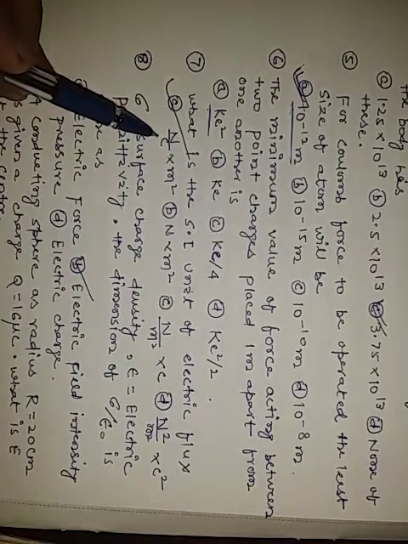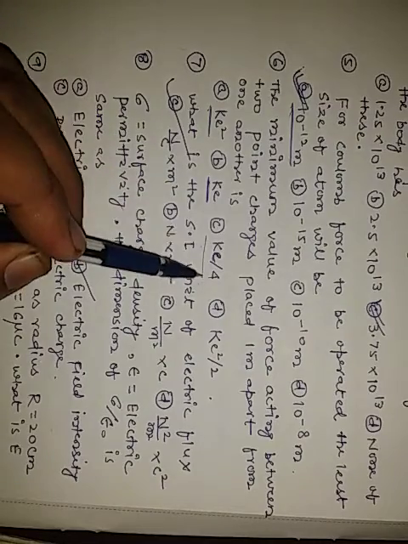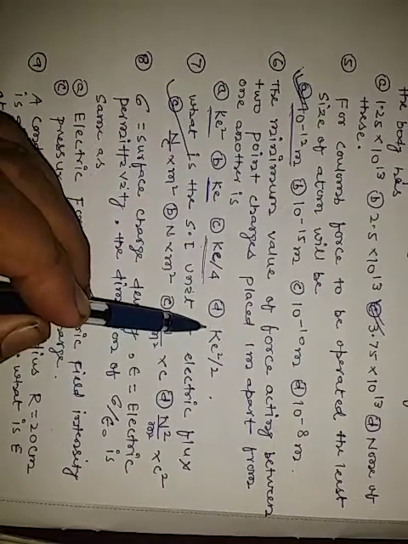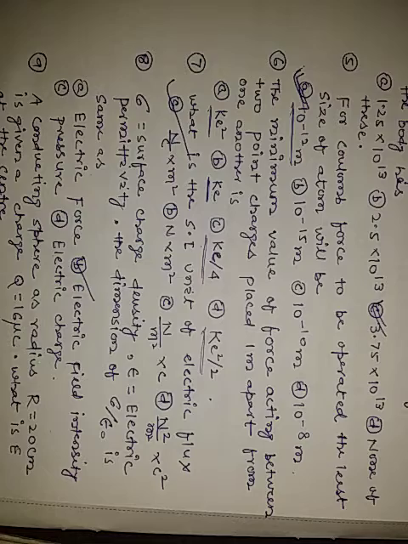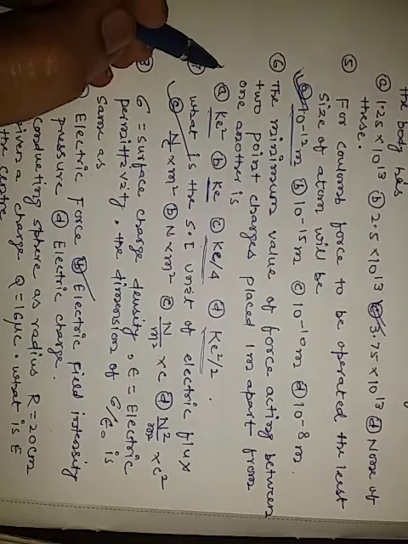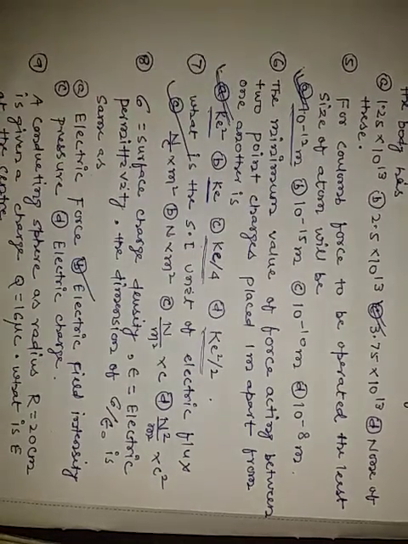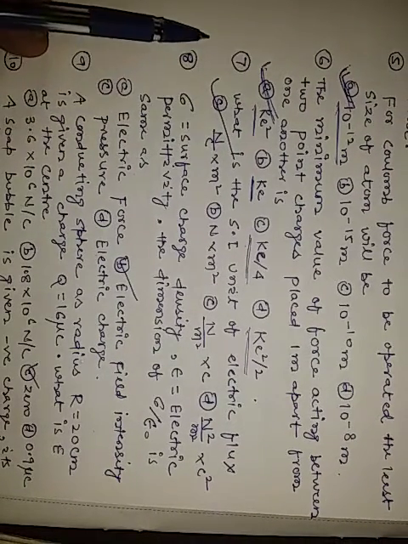Your options are, the first one is KE square, the second one is KE, the third one is KE by 4, the fourth one is KE square by 2. The right option is KE square.